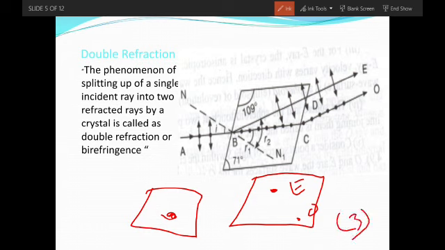Now, if the crystal is rotated slowly about a vertical axis and the eye is placed vertically above the crystal, it is observed that one image remains fixed and the other image rotates with the rotation of the crystal. The fixed image is normal, and that one we call the ordinary image, while the other image is abnormal and is called the extraordinary image.